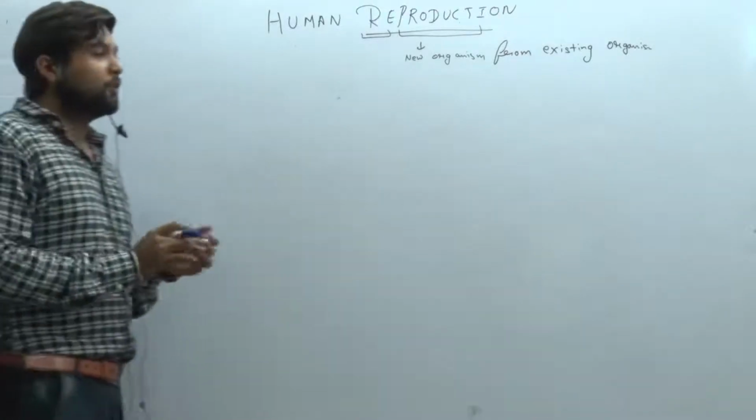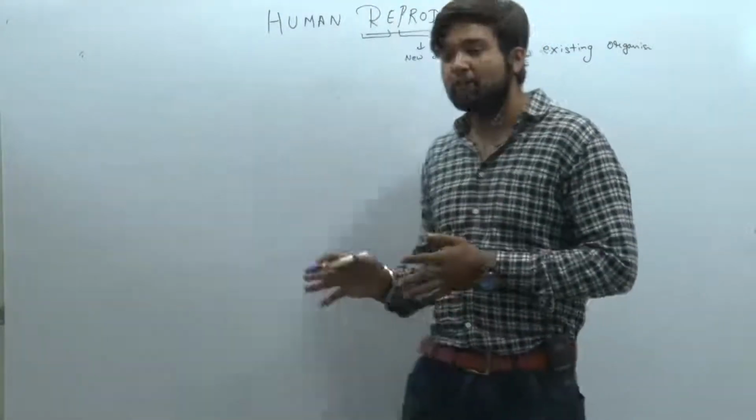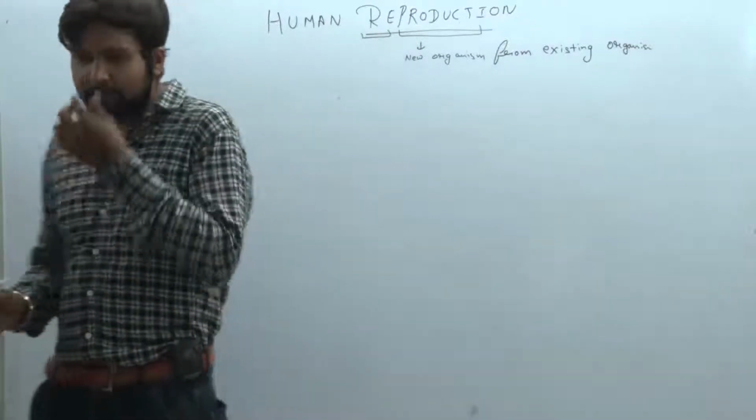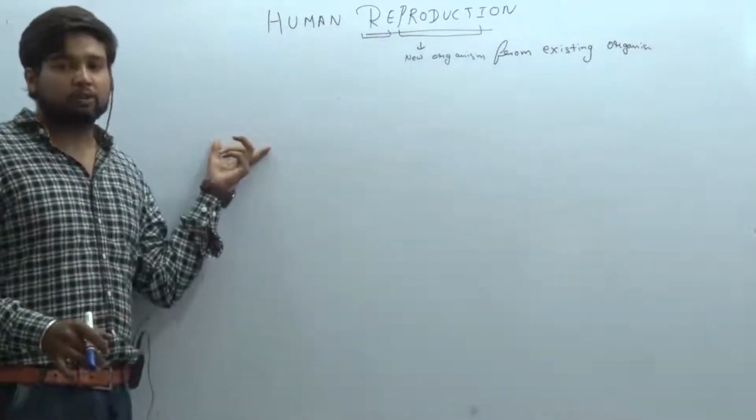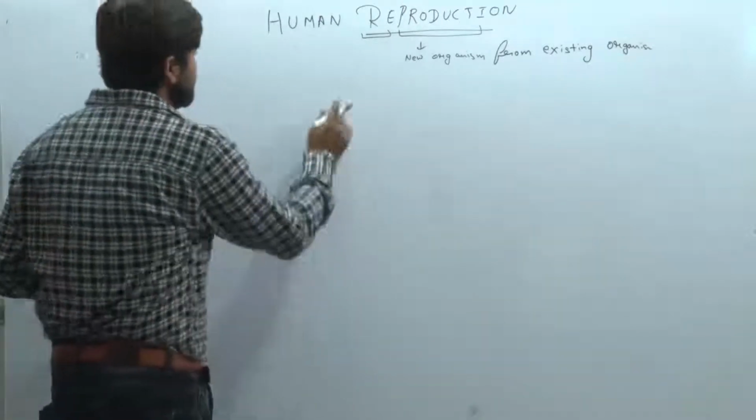So what have we talked about? The male reproductive system and the female reproductive system. All the structures we have watched here, male and female, everything. We have watched the mammary gland also. Now we are moving further, and the next topic is known as gametogenesis.